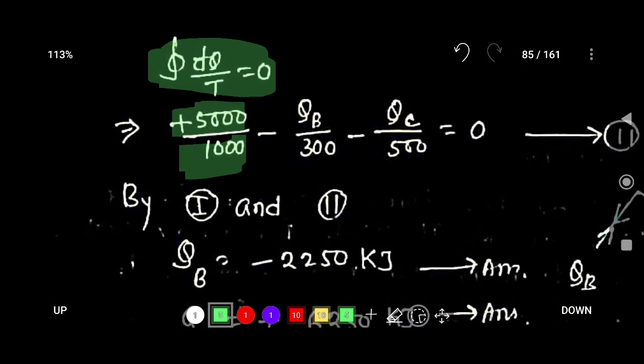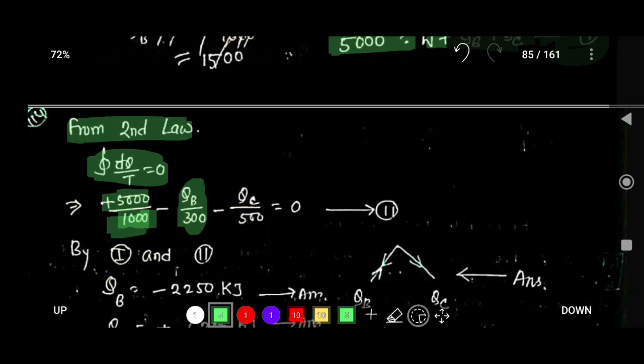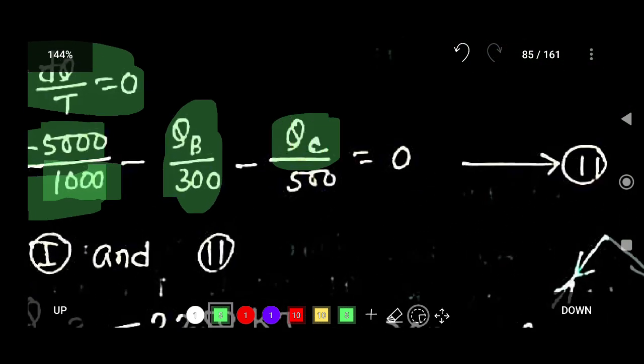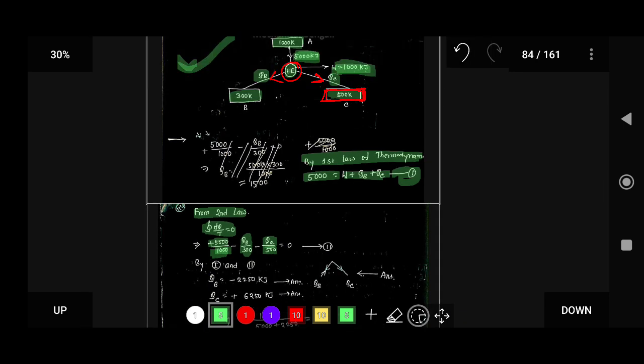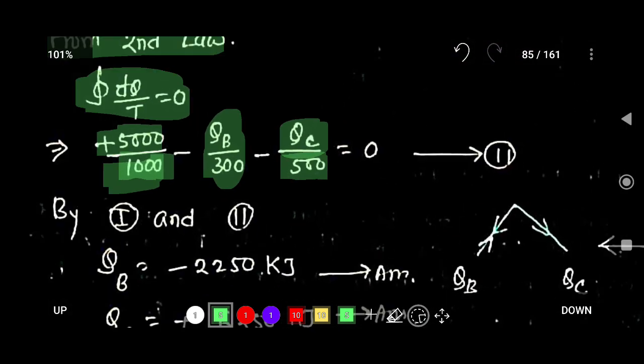So positive 5000 by 1000, minus QB by 300, because QB amount of heat is going out from the system, and minus QC by 500, so that is equal to 0.